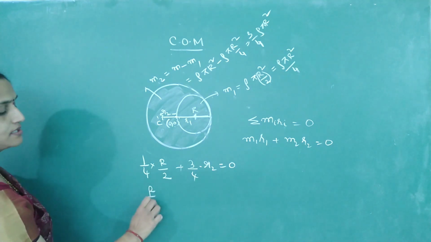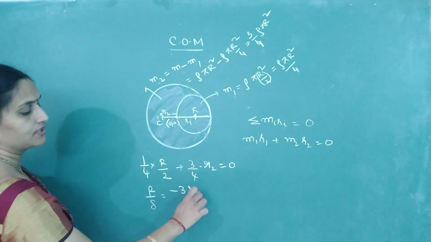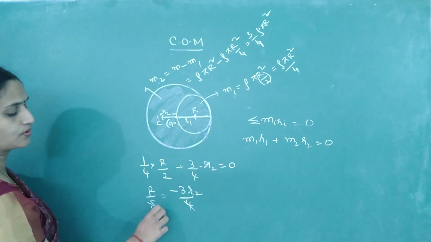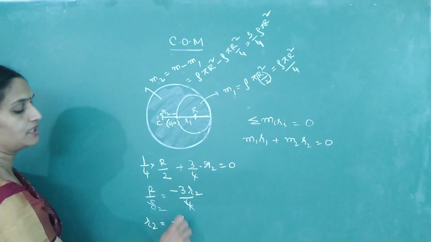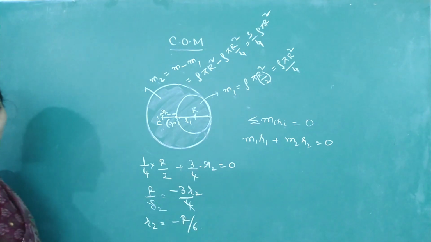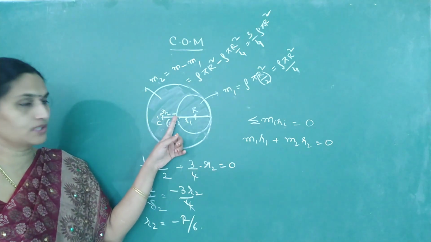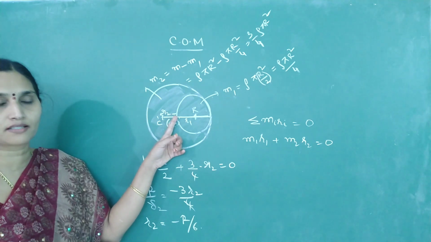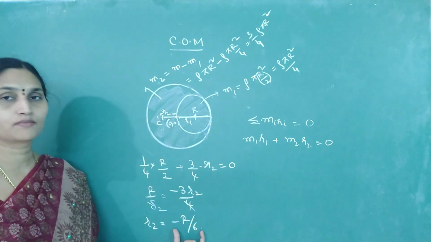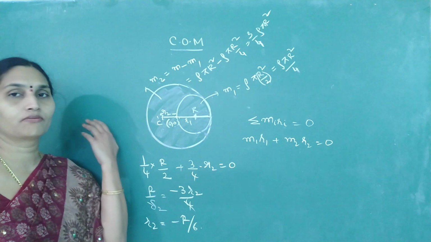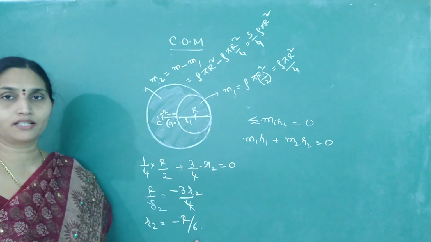Or r by 8 is minus 3 r2 by 4. 4 goes 2 times. What is r2 coming out to be? Minus r by 6. So the new center of mass is shifted from the center of the circular disc by a distance minus r by 6. Minus shows it went back by a distance equal to r by 6.